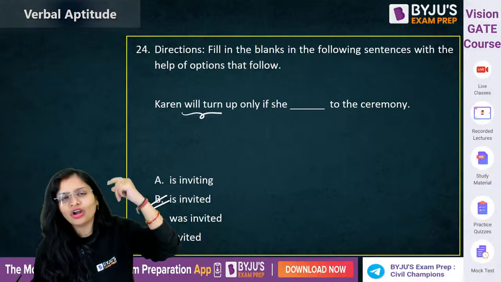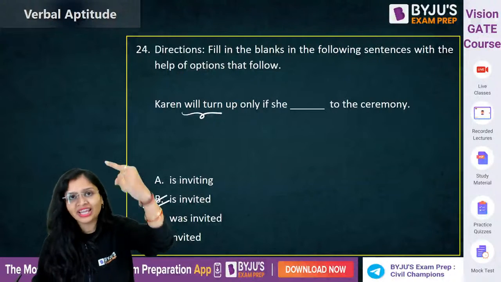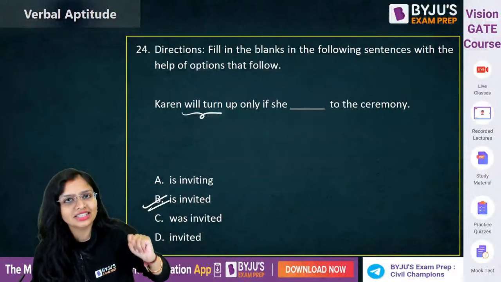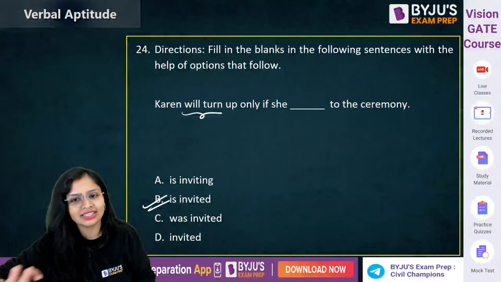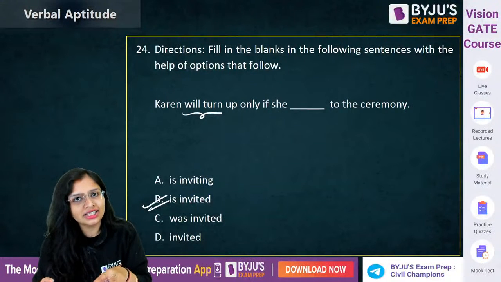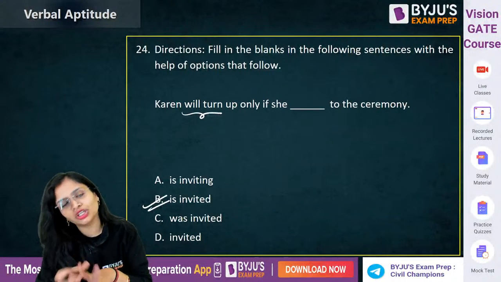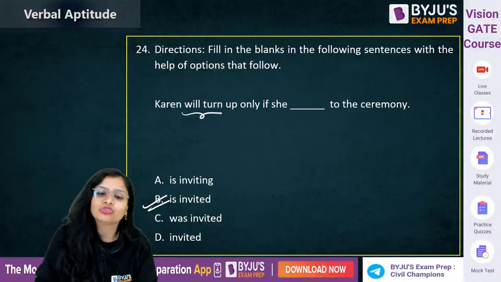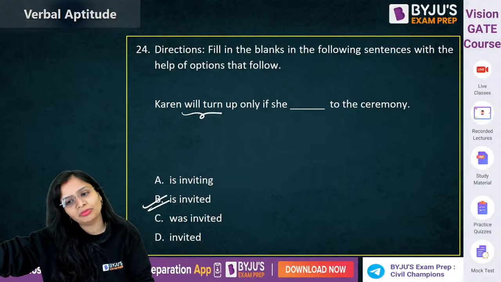Like, if he is there, I will not go. Like, if Mayank is there, I will not attend the session. So if two actions are there, one will be in simple future and another will be in simple present. Karan will only turn up when you call him.